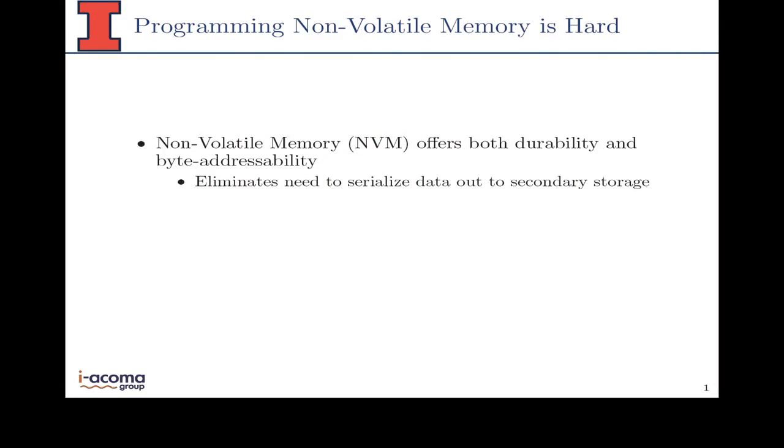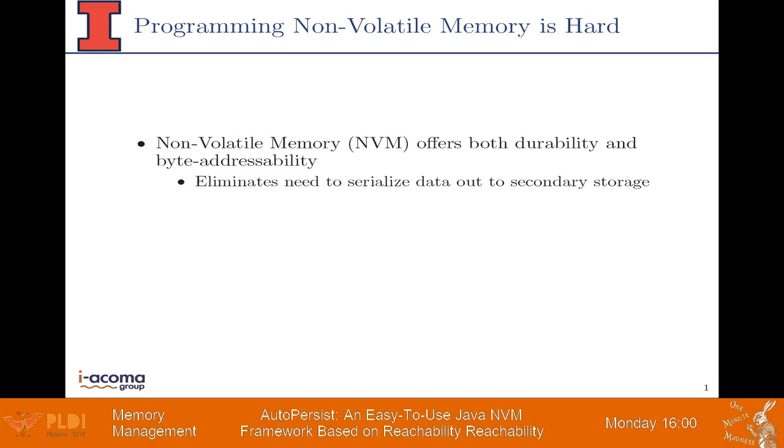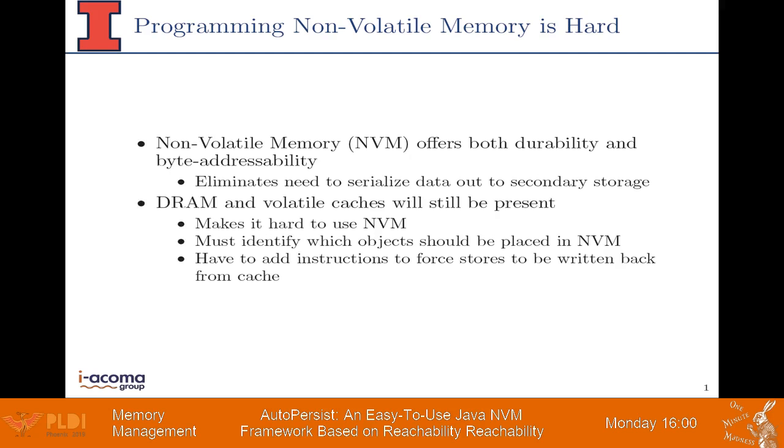Recently, new memory technologies known as NVM have been released that offer both durability and byte addressability. Using NVM eliminates the need to serialize data out to secondary storage. However, due to the presence of DRAM in volatile caches, using NVM is tricky.